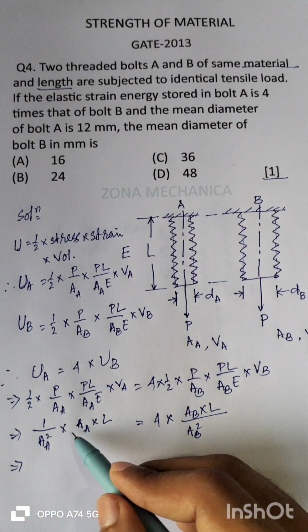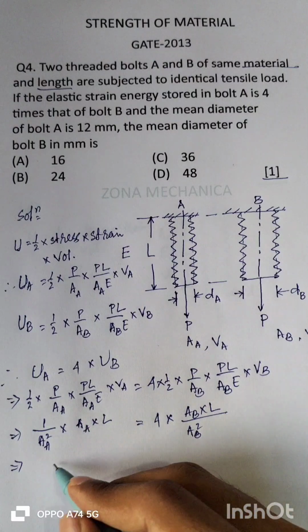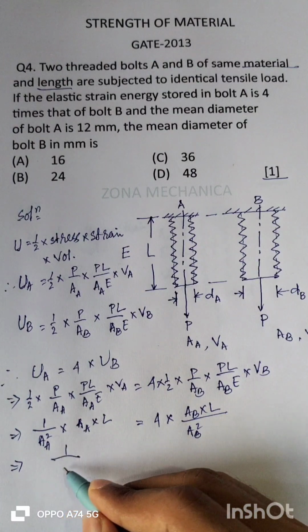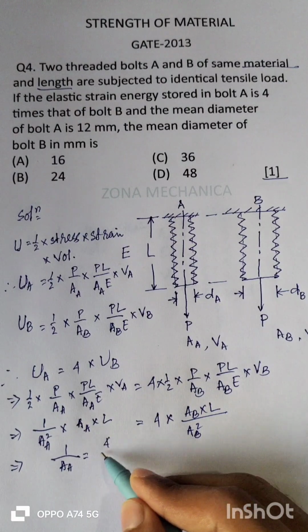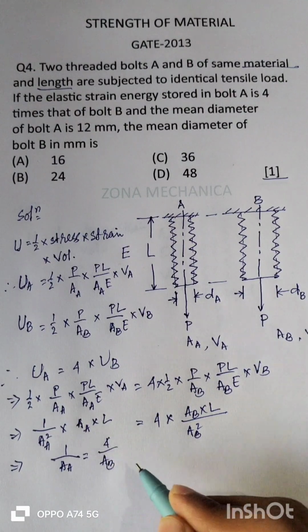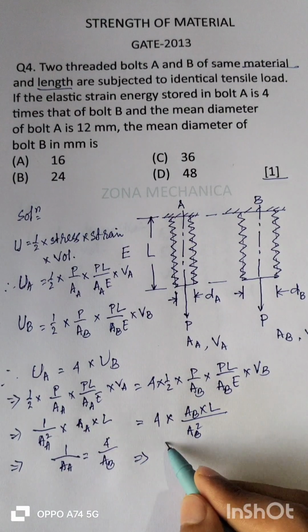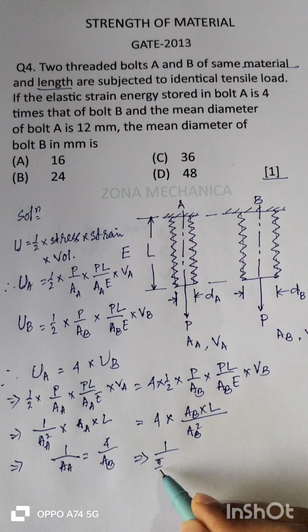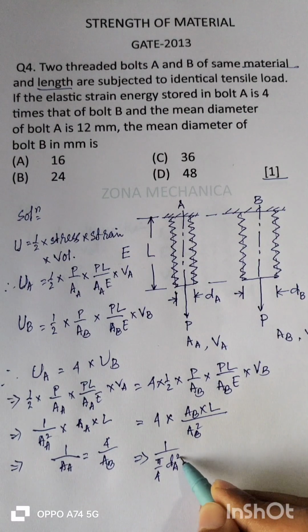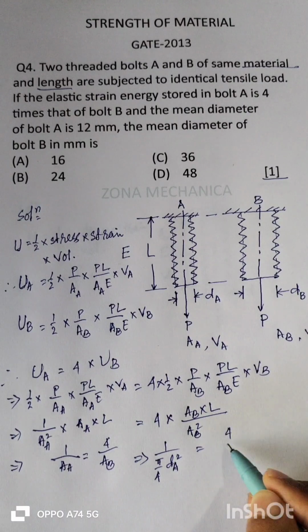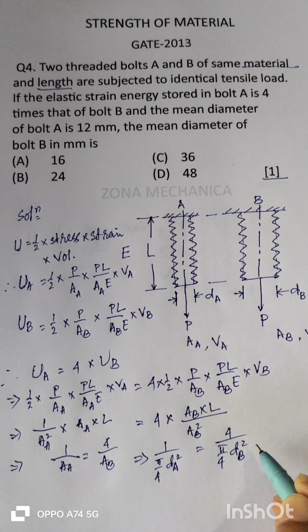Again L will go and A will get cancelled, so 1 by AA is equal to 4 by AB, which implies 1 by pi by 4 into dA square is equal to 4 by pi by 4 dB square.